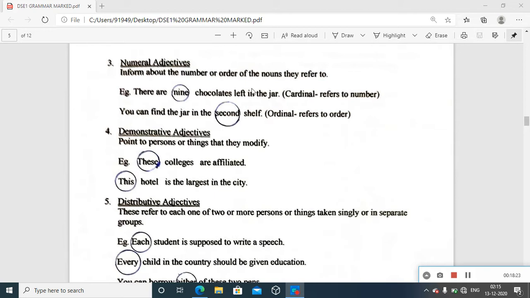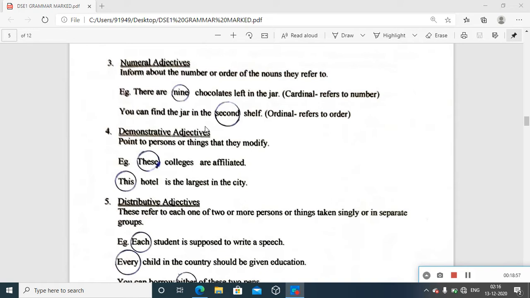See the second example? You can find the jar in the second shelf. Definitely, it's not the way you refer to this number. The first is cardinal, about the number directly, but here it is about the order: cardinal and ordinal. You talk about 2 or 3 shelves, and then you give the order. How you can find something in the first shelf, second shelf, third shelf.